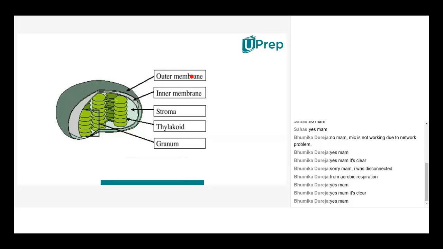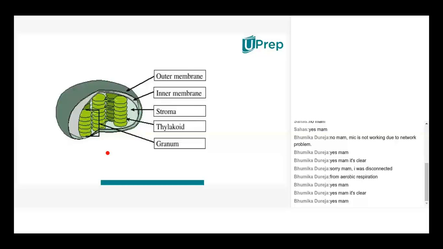Next cell organelle is chloroplast. Now, when you take mitochondria, you will find mitochondria both in plant and animal cell. Remember this point. Both plant and animal cell will have mitochondria. Whereas this cell organelle, the chloroplast, you will find only in plant cell. So these are the sites where actual photosynthesis happens in the plant.